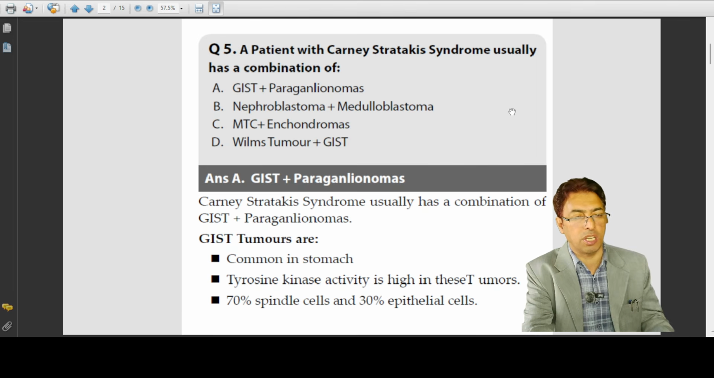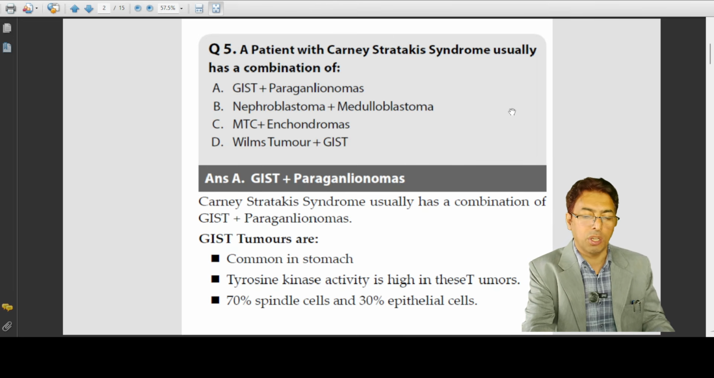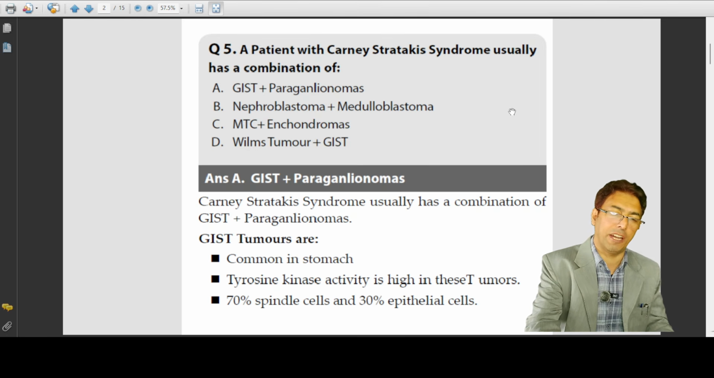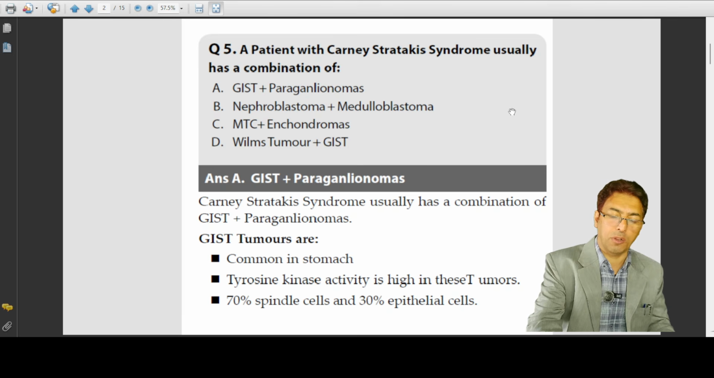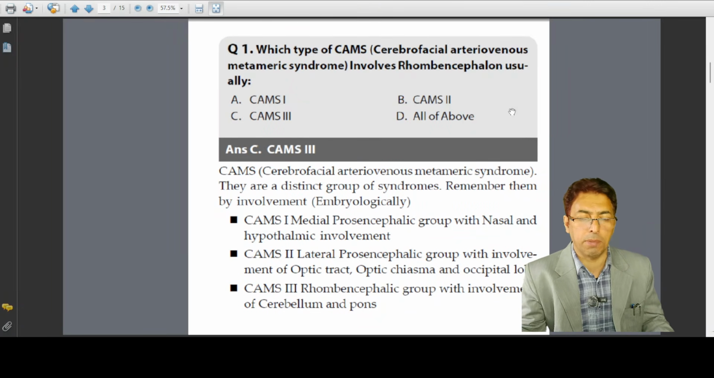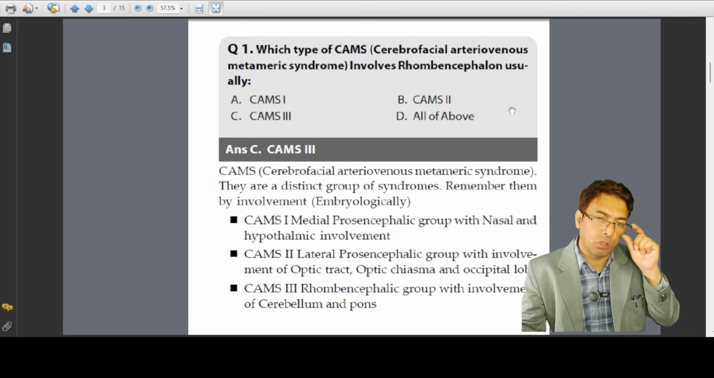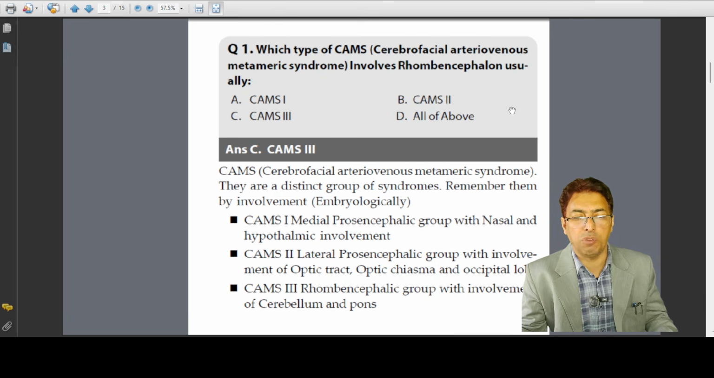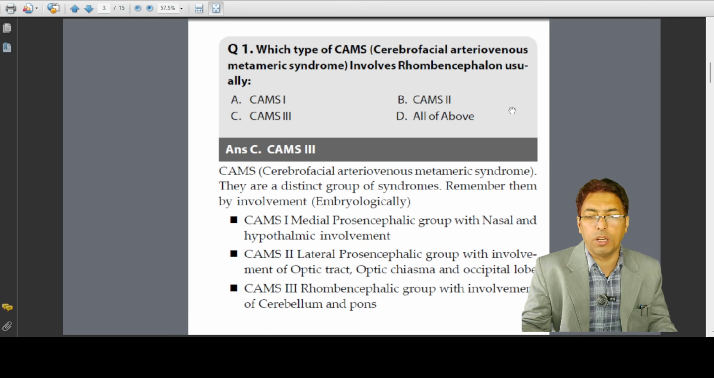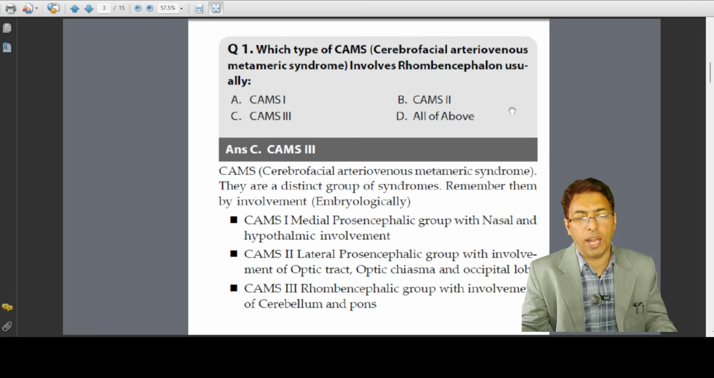We know surgeons are just busy in the theaters. They don't have that much time to revise like the DM students, so they do not chase books. So surgeons, just to give you a brief idea, this is how the questions go. Which type of CAMS? And sometimes the student doesn't know what CAMS means. So cerebrofacial arteriovenous metameric syndrome, a latest concept, involves the Roman Kaplan usually. So you have got these CAMS.